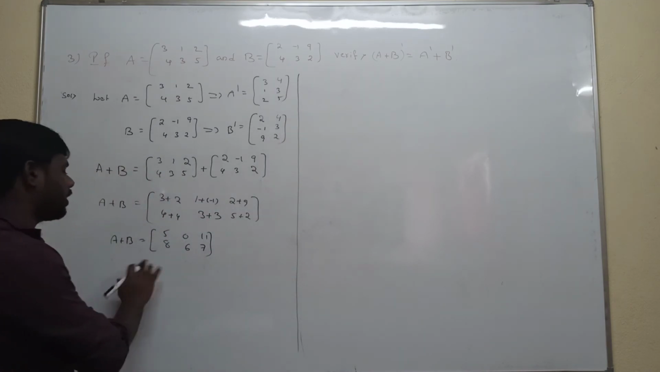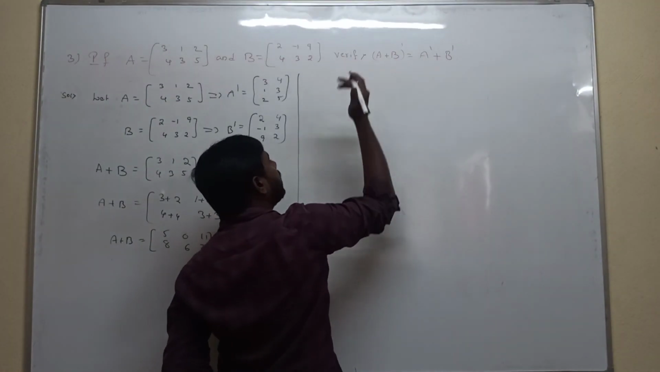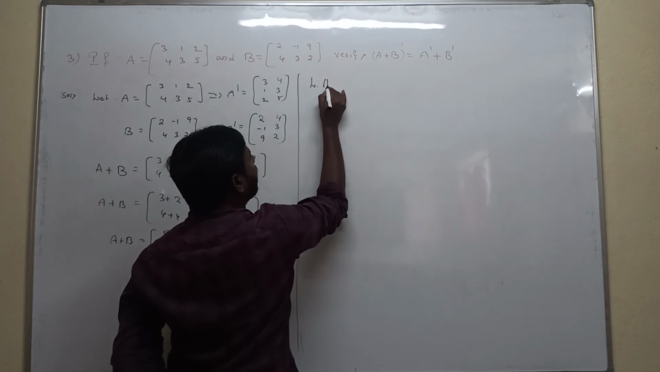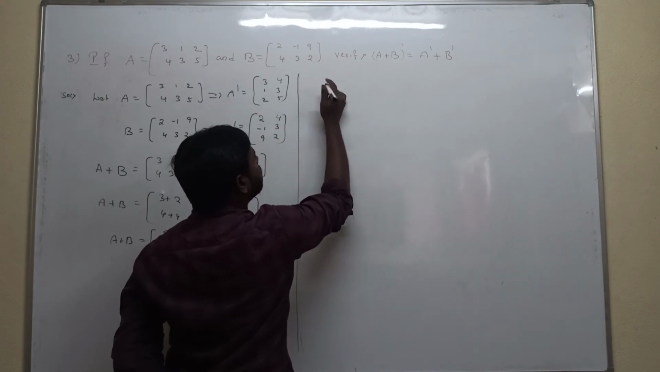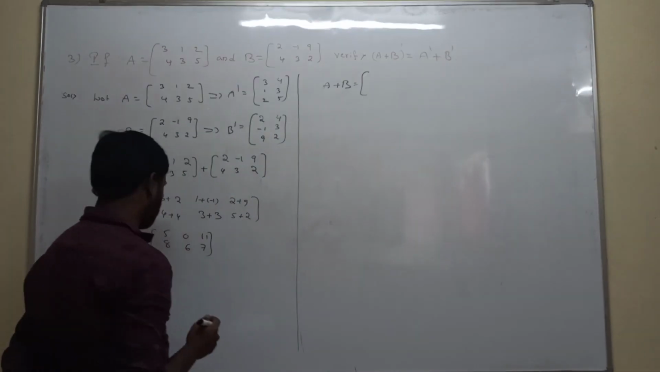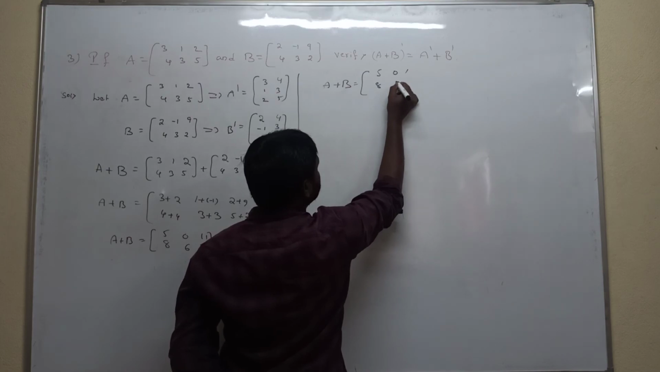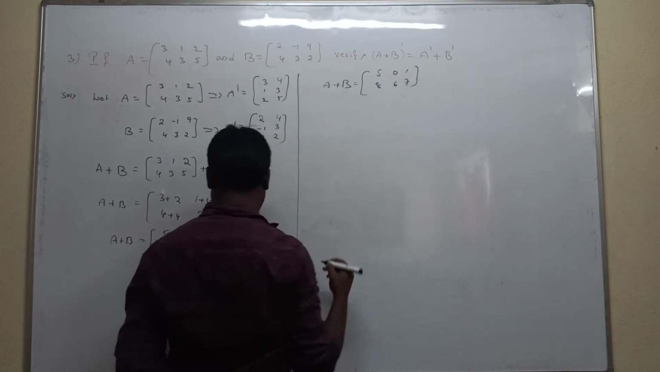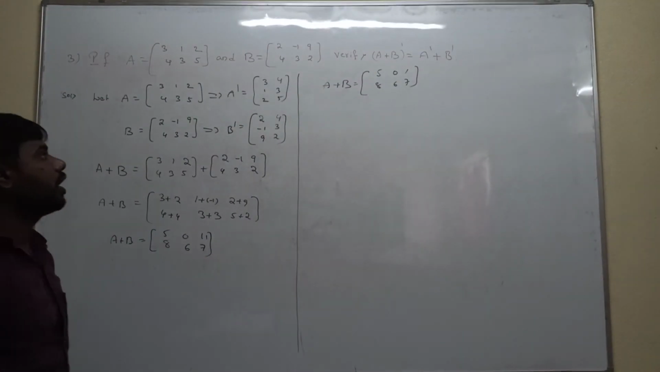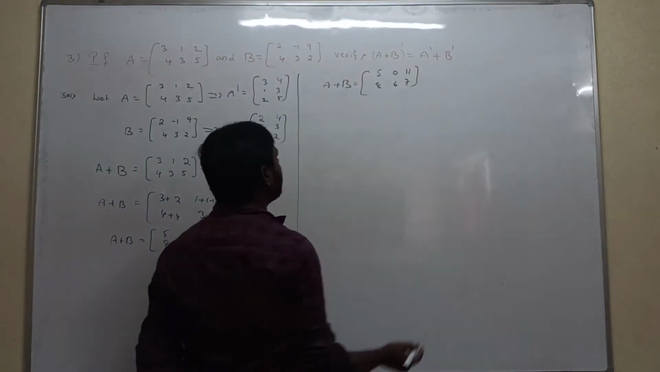So you get the A plus B matrix. But what they are asking is to calculate the transpose of A plus B. Take the LHS part value. First, the A plus B matrix we got is [5 0 11; 8 6 7].